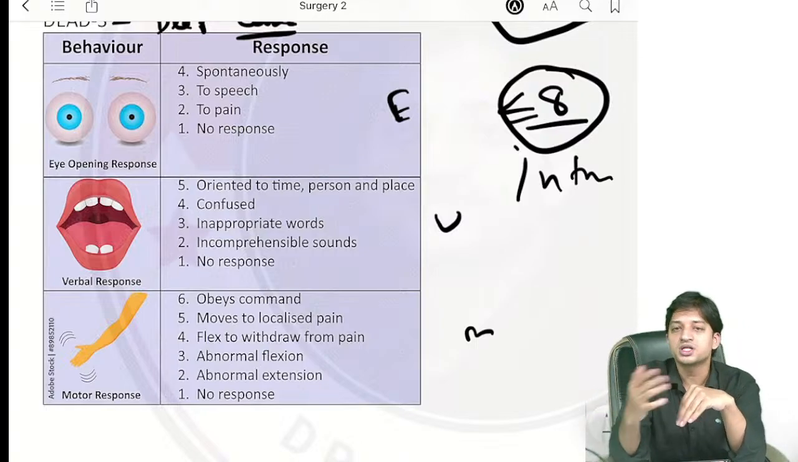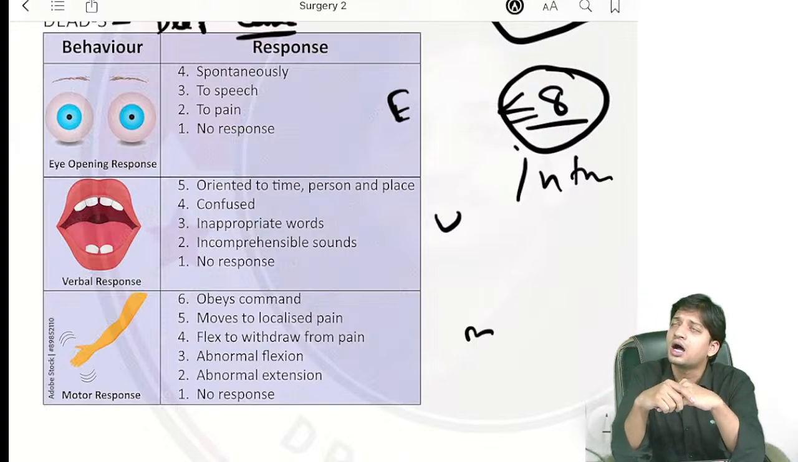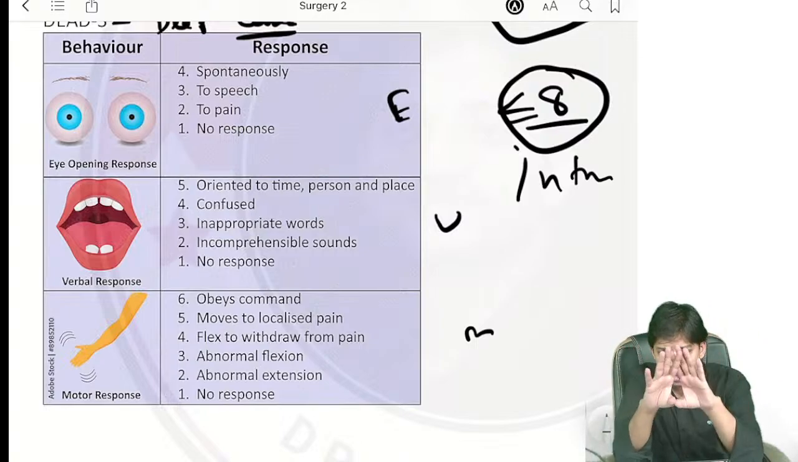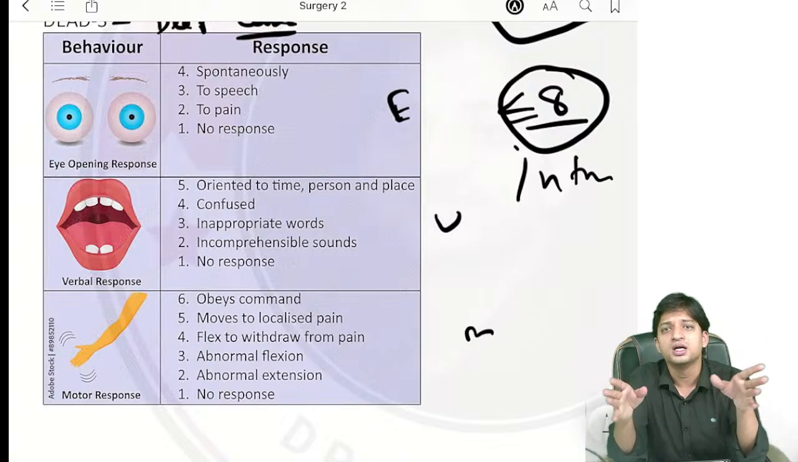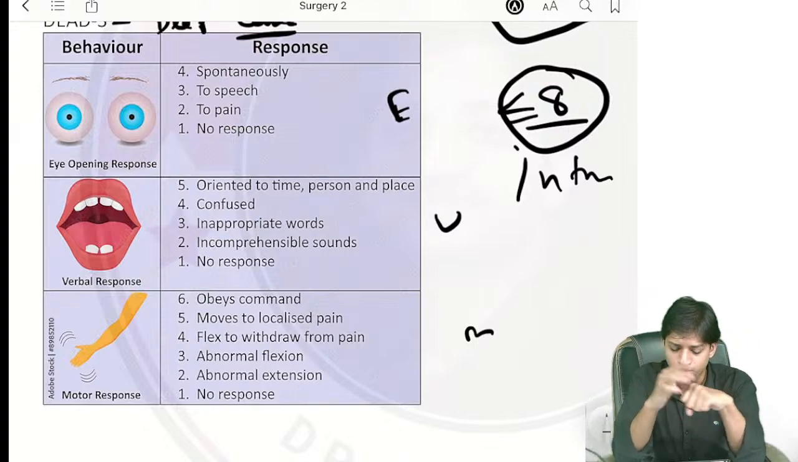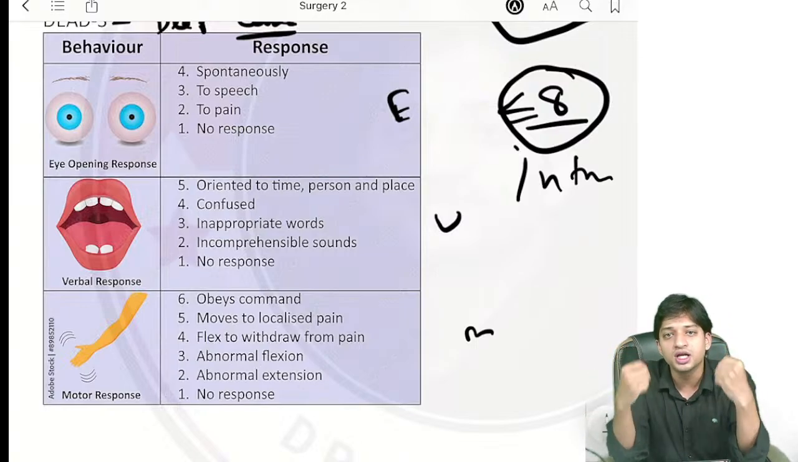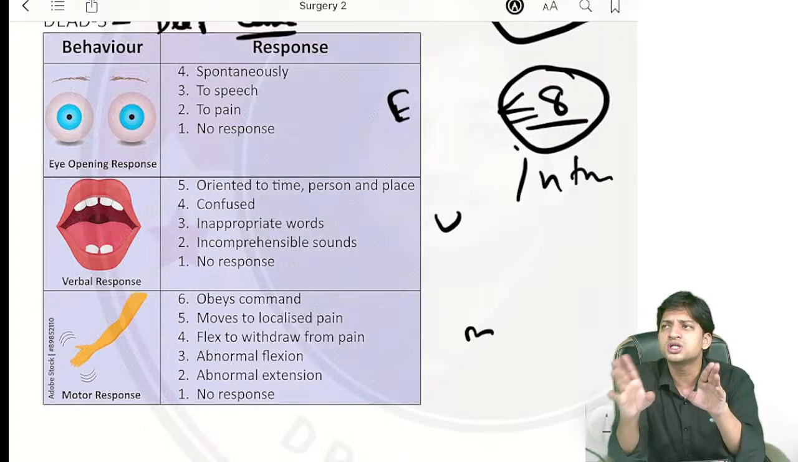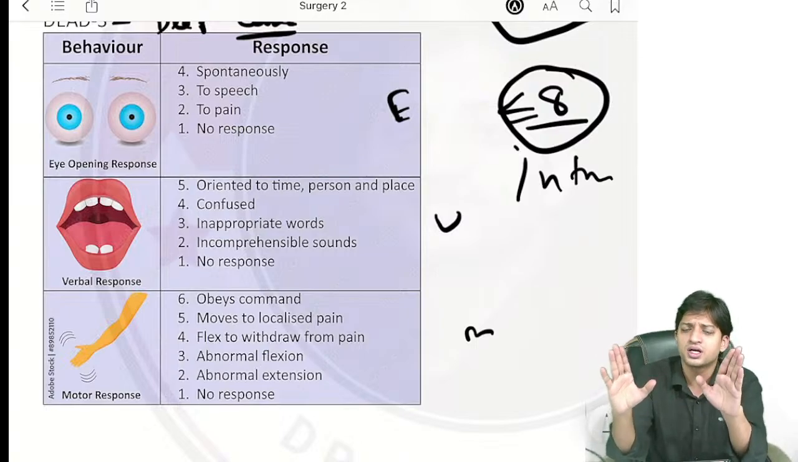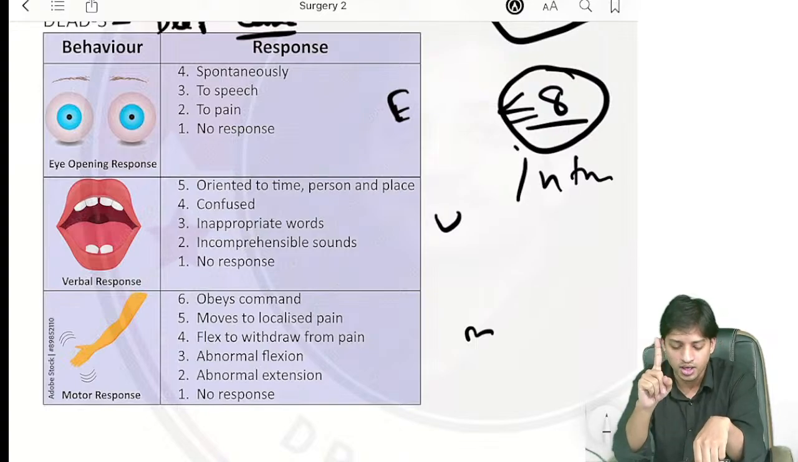Now suppose the patient is coming to the emergency and he is using inappropriate words, Ram, Sita, Gita, classroom, school, anything, random. You cannot form a meaning from that. He is not able to form any meaningful sentence, just using inappropriate words, 3 points. Now if the patient is unable to say any word, he is just making sounds, moaning in pain and groaning in pain, you can understand, right? Then 2 points. No response, 1 point.